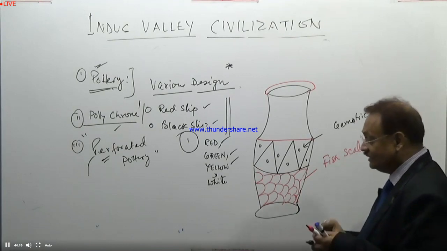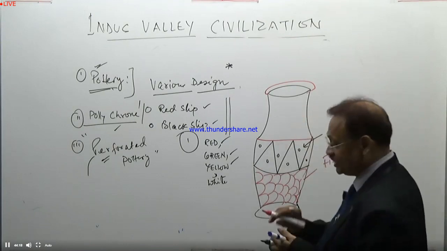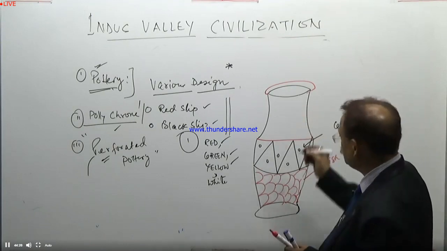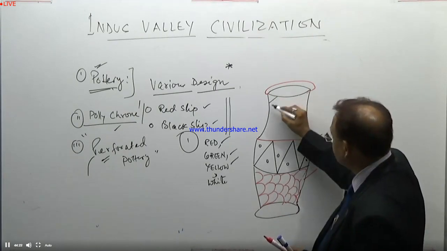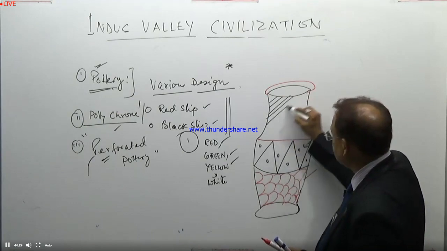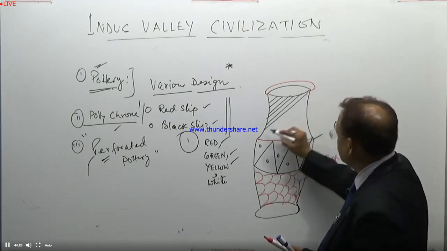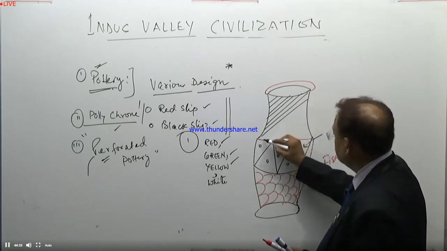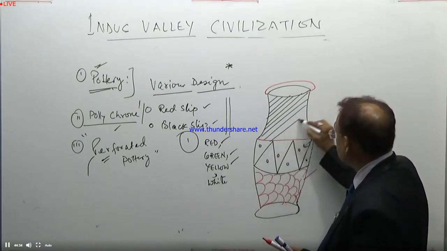And another one, the upper section, was designed on the pattern of a mat. This is a slanting line.